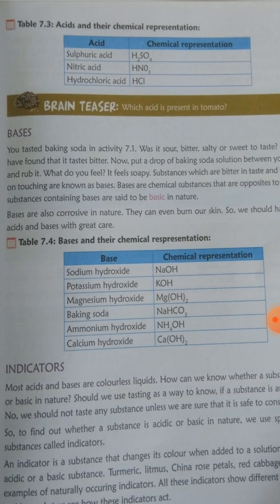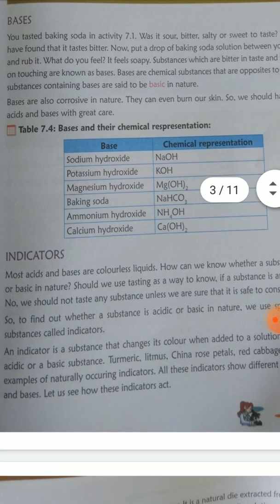Now come to the next topic, which is given as Brain Treasure. Which acid is present in the tomato? You need to find it out and give the answer in your online classes. Okay. Bases. Now after acids we are starting bases. What is the difference between an acid and a base? You need to know about it.